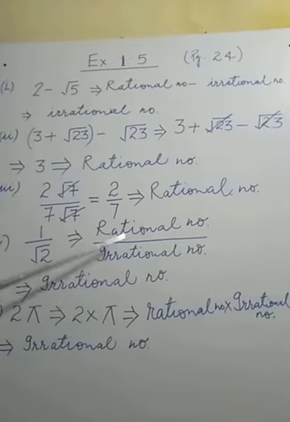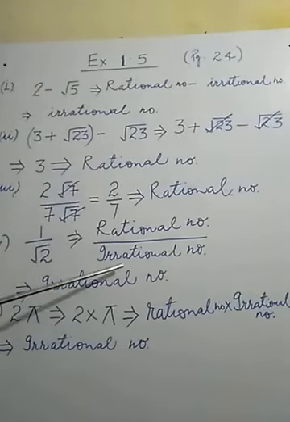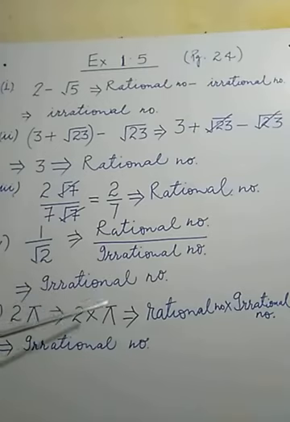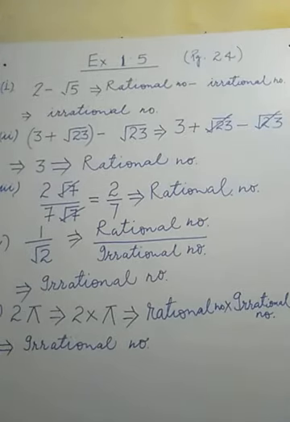If a rational number is divided by an irrational number, what is the result? Just before, in the property of rational and irrational numbers, I explained that if a rational number is divided by an irrational number, the quotient will be an irrational number. So 1 upon root 2 is an irrational number. Now go to the fourth part of this question.